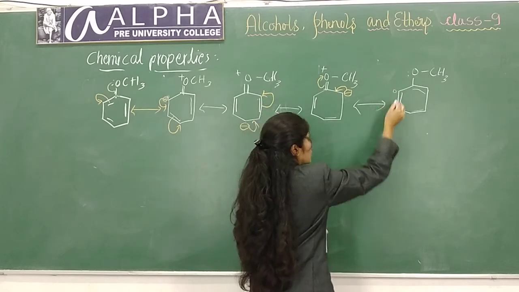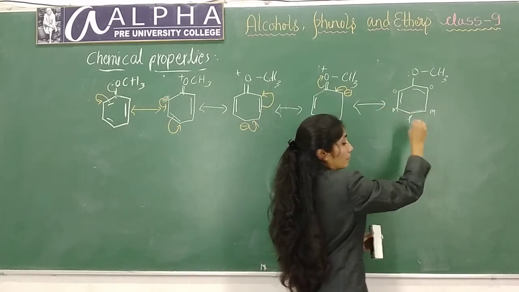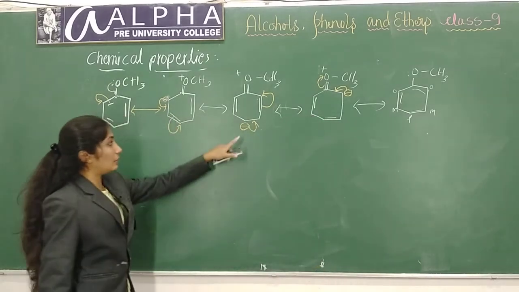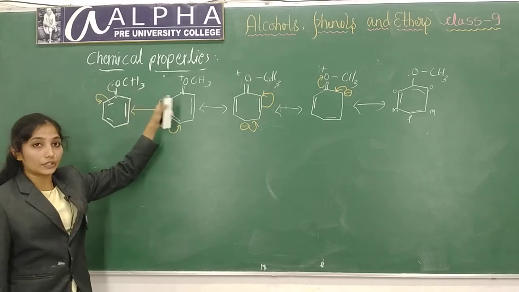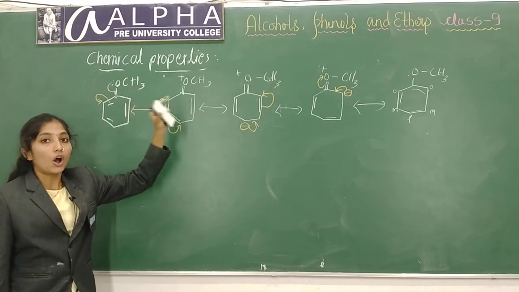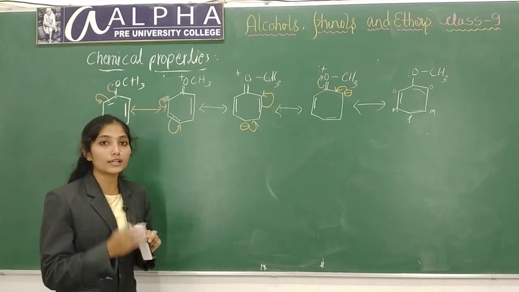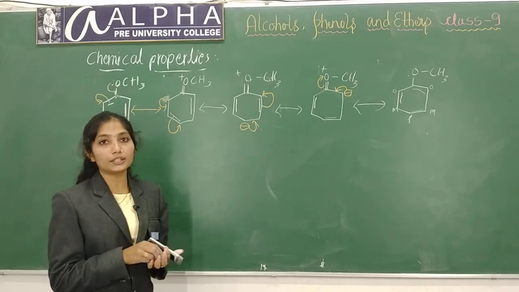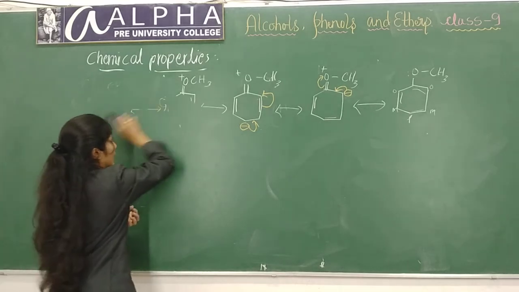This is ortho position, this is also ortho position, meta position and para position. Electron density will be more on ortho and para position. So in anisole, the methoxy group acts as an ortho and para directing group and it activates the ring towards electrophilic substitution reaction. Now let us see some of the electrophilic substitution reactions of this anisole.